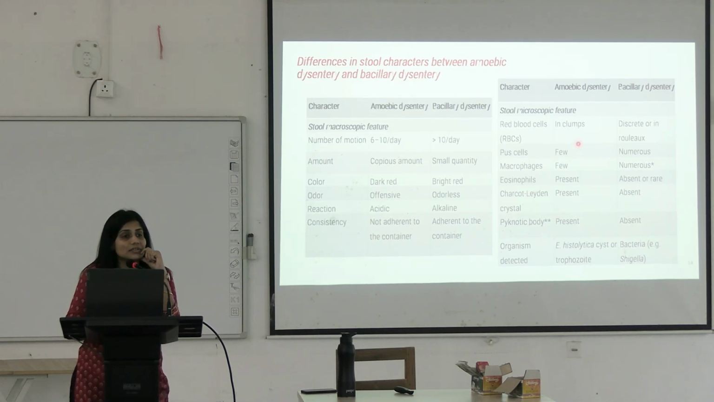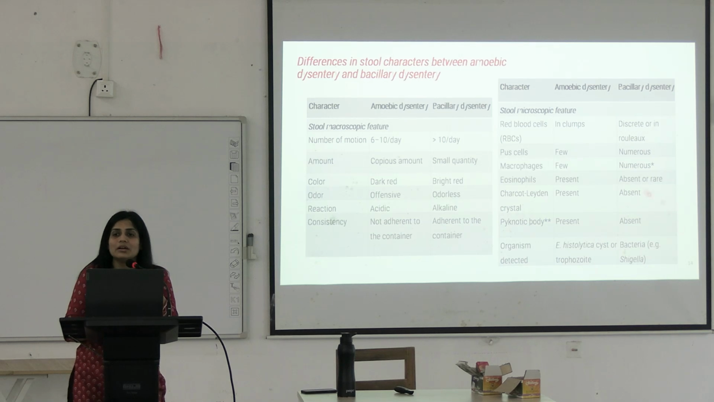So there is active inflammation, active destruction of the mucosal cell wall. So you will be able to see these pycnotic bodies in amoebic dysentery. Also, eosinophilic metabolism will take place. You will see Charcot-Leyden crystals and eosinophilia. And organisms will be detected. In amoebic dysentery, you will detect E. histolytica cyst or trophozoite, or in case of bacillary dysentery, you will detect Shigella.